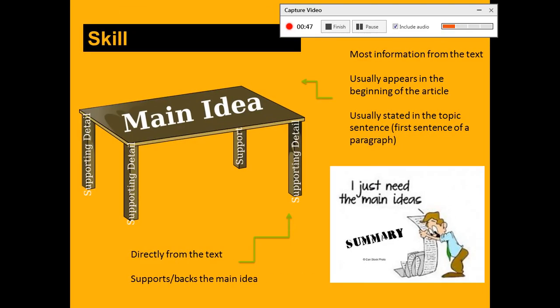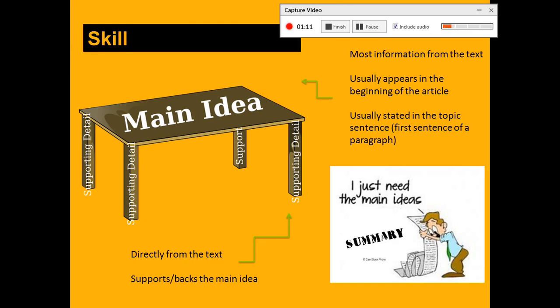Awesome. Okay, today our skills are main idea, supporting detail, and summarizing. So just a quick refresher on these three things. Main idea is the most important information in the text. We should already know this stuff. If not, it's okay because we're going to get there.